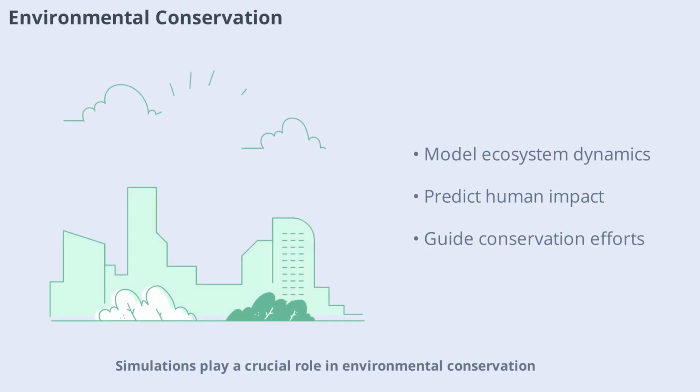Simulations play a crucial role in environmental conservation. By modeling ecosystems and species interactions, scientists can predict the impact of human activities and climate change. These simulations inform conservation strategies, guide habitat restoration, and support the protection of endangered species. By understanding the complex dynamics of nature, simulations help us make better decisions for the planet's future.